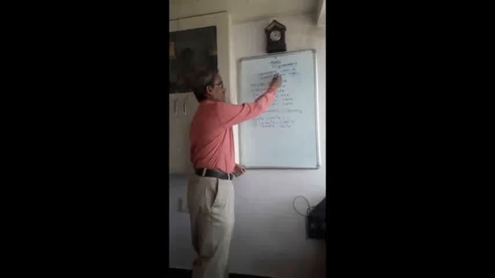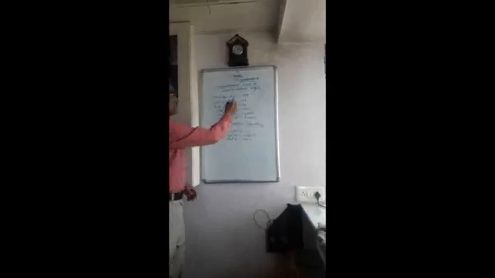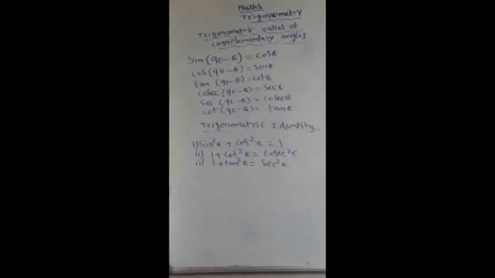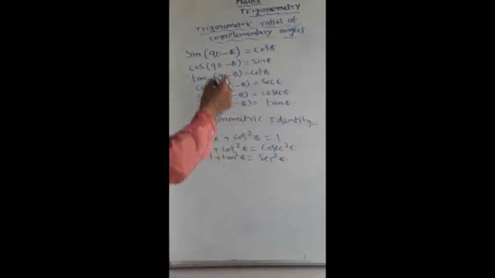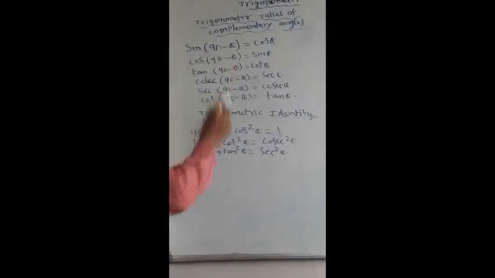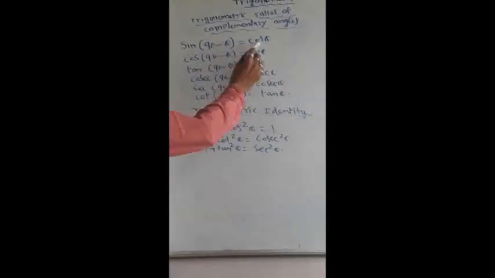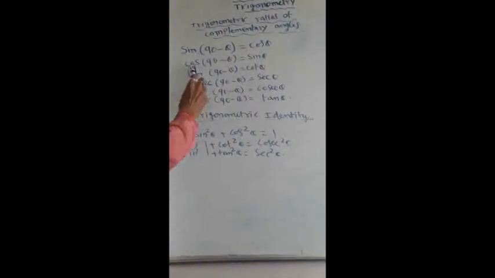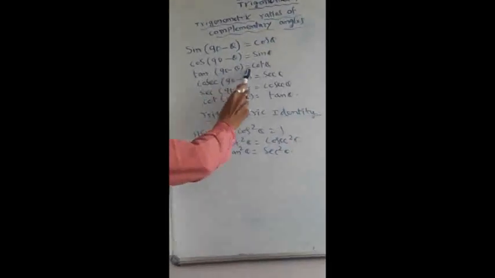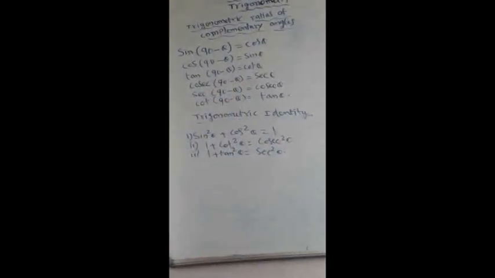Next, let us see about trigonometric ratios of complementary angles. Complementary angle means when you are adding two adjacent angles, that should come as 90 degrees. So sin(90 minus theta) is nothing but cos theta. Then cos(90 minus theta) is equal to sin theta. Then tan(90 minus theta) equals cot theta.